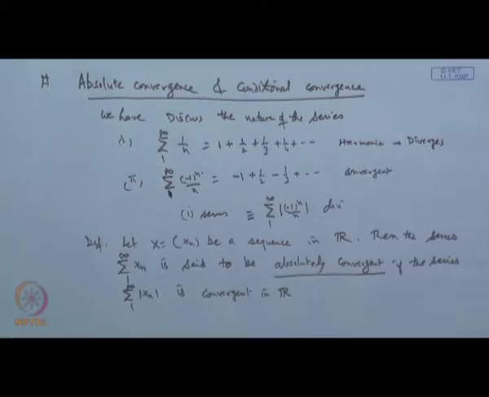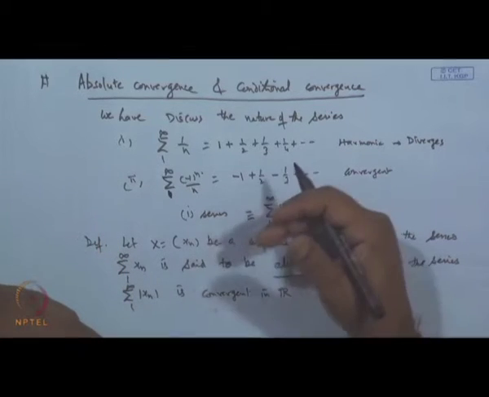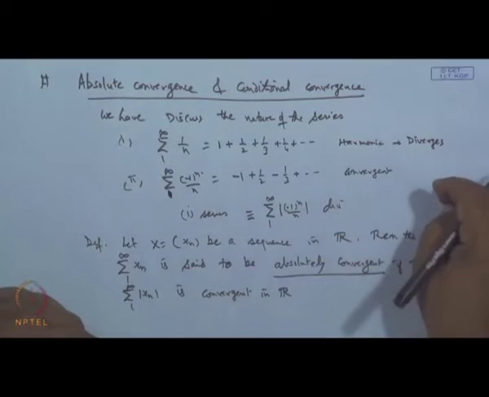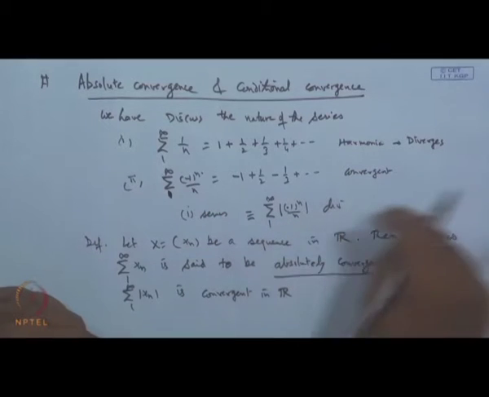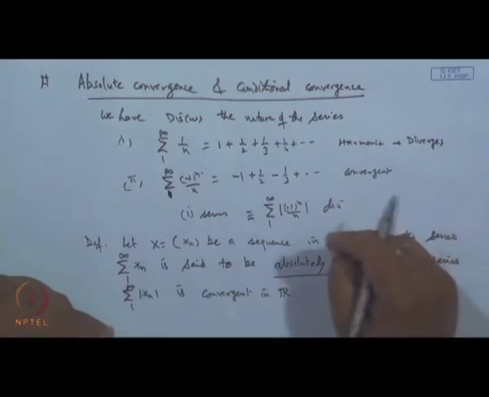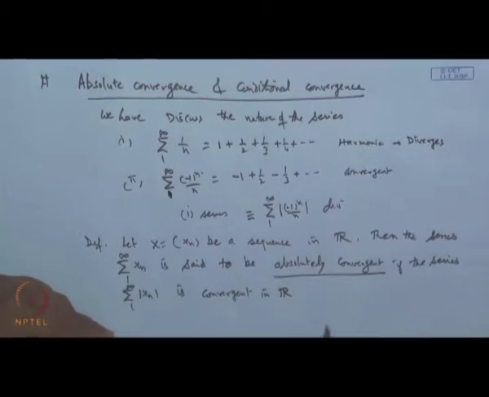One more thing: when we say the series is convergent in R, it means the sum of this series must be a real number, or the limit of the sequence of partial sums S_n must exist and should be a real number. For example, if I take the set as the open interval 0 to 1, and the sequence 1 by n, then this sequence is not convergent in (0,1). Why?